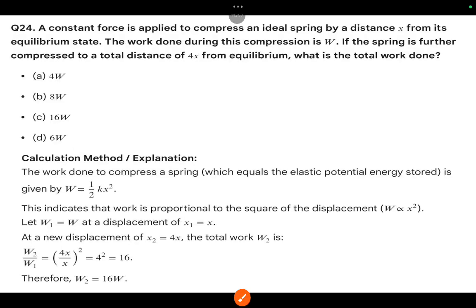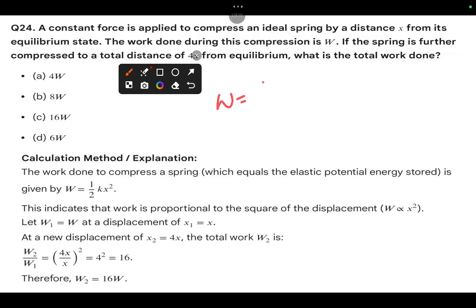Okay, now 24th one. Constant force is applied to compress an ideal spring by a distance x from its equilibrium state. The work done during the compression is W. If the spring is further compressed to a total distance of 4x from equilibrium, what is the total work done? In the spring, work done is nothing but 1 by 2 kx square. In spring, this formula we are using for the energy representation.